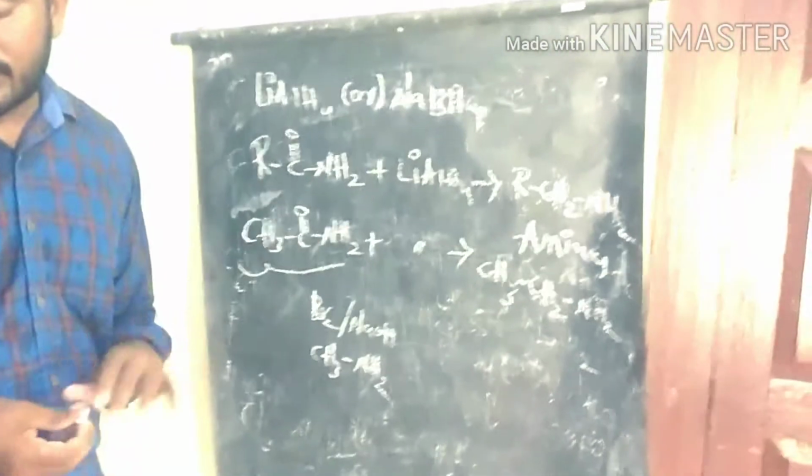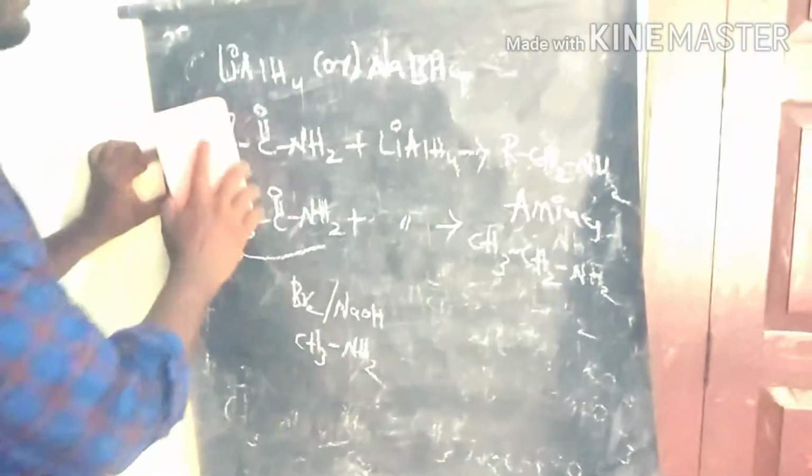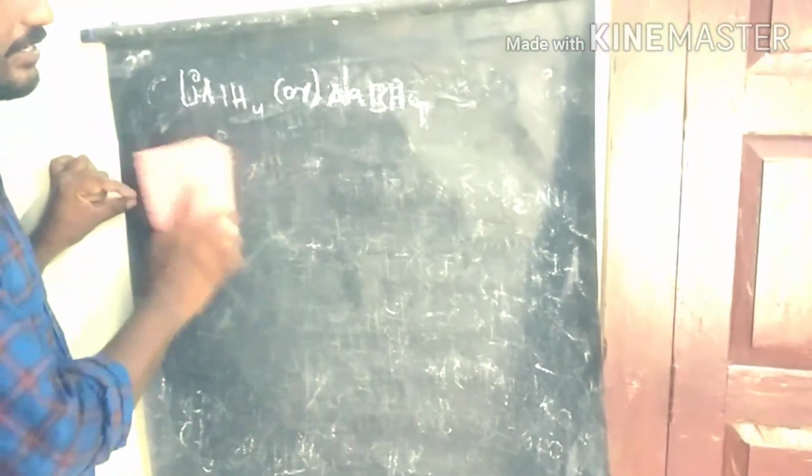Let's discuss some of the preparations of primary amines from reduction reactions. Now let's discuss how to prepare secondary amines from these reagents.